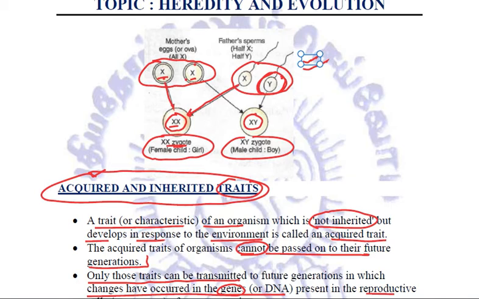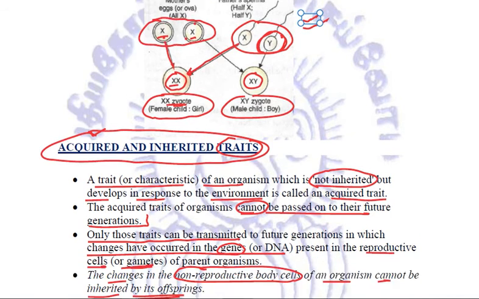Then are the inherited traits. These are those traits which are inherited from the parents because they are transferred from one generation to another. Reason, because these traits bring upon a change in the genetic composition. That is why they are transferred to the next generation.